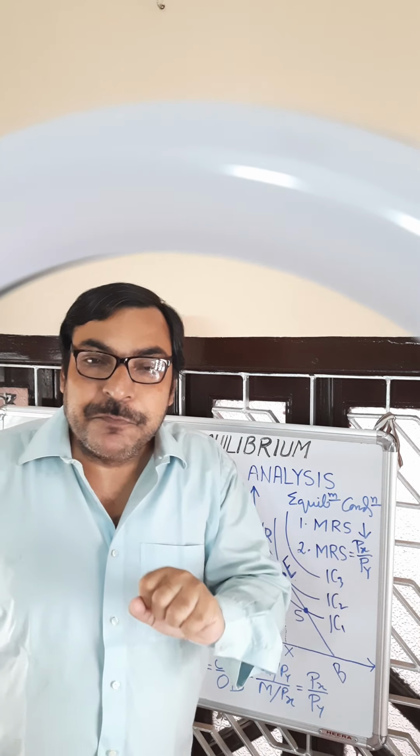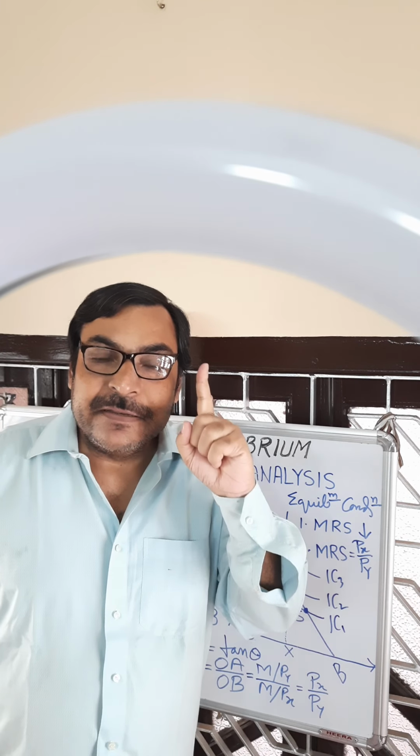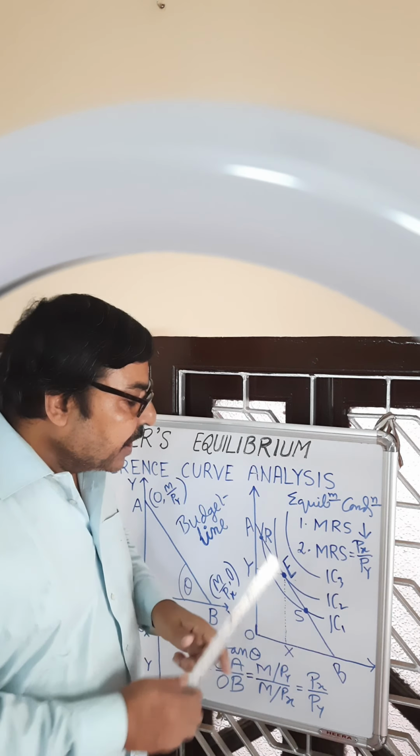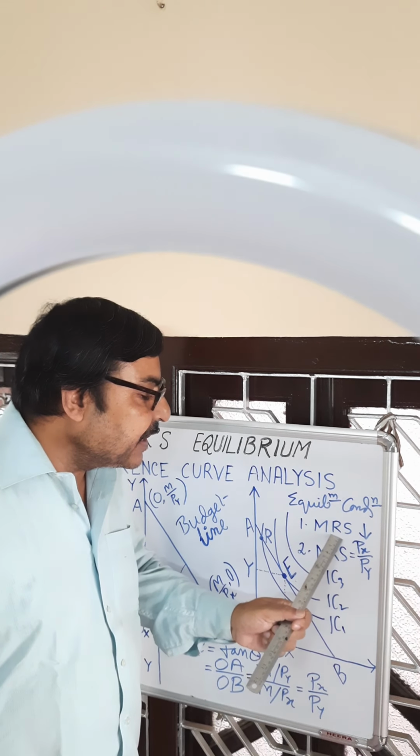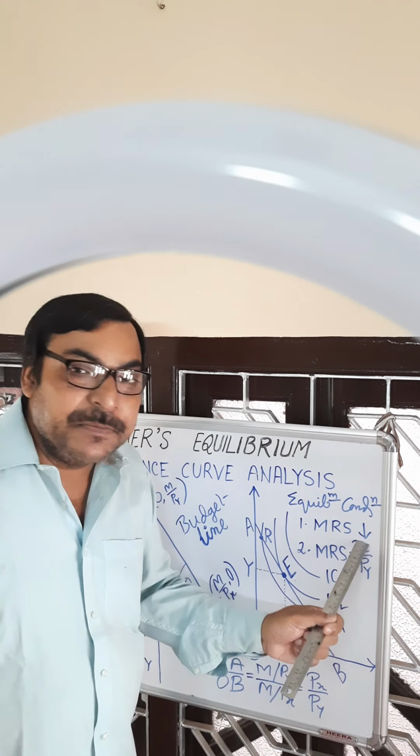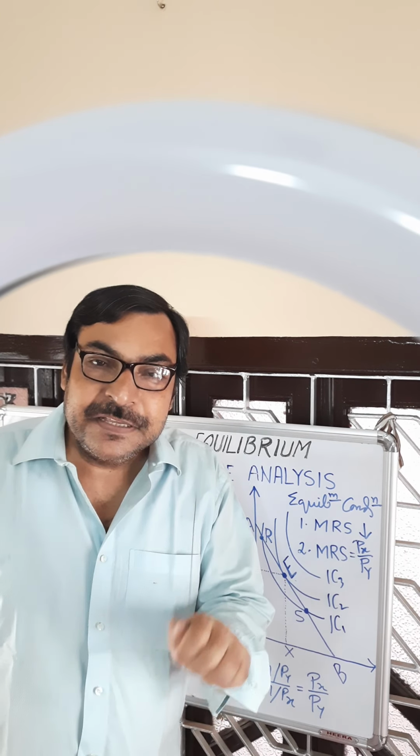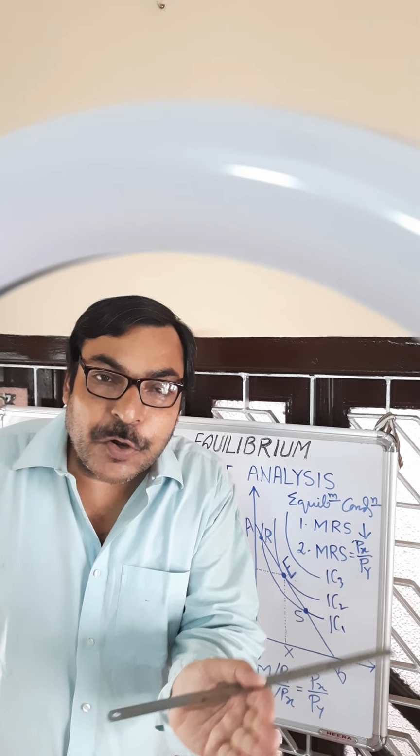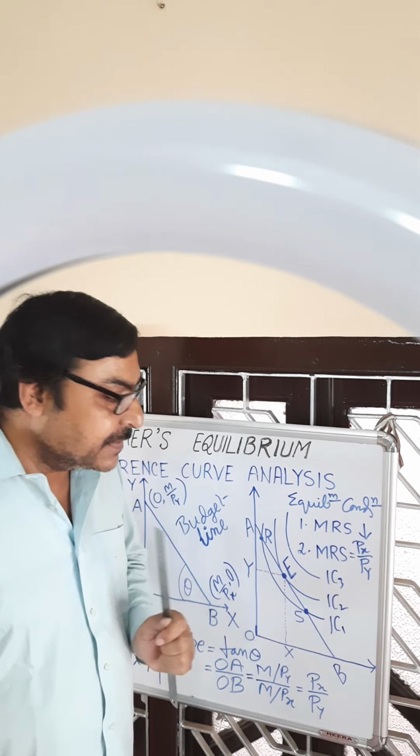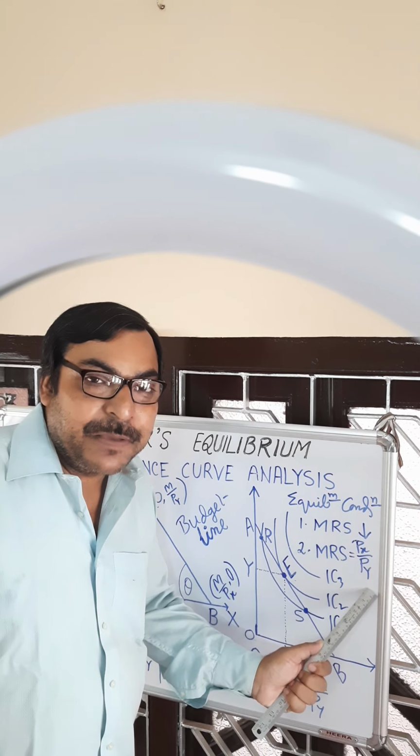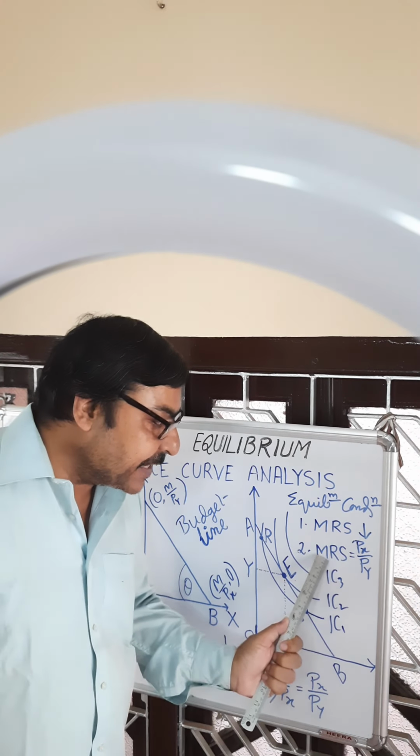Two conditions have to be fulfilled to attain equilibrium condition or maximum satisfaction. Condition number one, marginal rate of substitution must be diminishing. Diminishing marginal rate of substitution means indifference curves are convex to the origin. Condition number two, marginal rate of substitution must be equal to price ratio Px by Py. Marginal rate of substitution is nothing but the slope of the indifference curve.